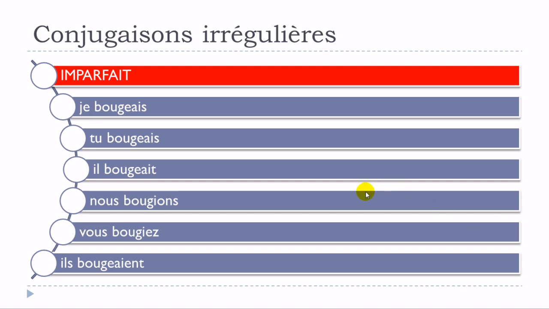If you look carefully, it's actually quite interesting, because nous and vous are not concerned by that, just because if you remember, when we combine G and I, we get the sound J, okay? So that's the reason why we don't need to add this E here, okay? But it's here, it's here, it's here, and it's also here for the plural, okay?